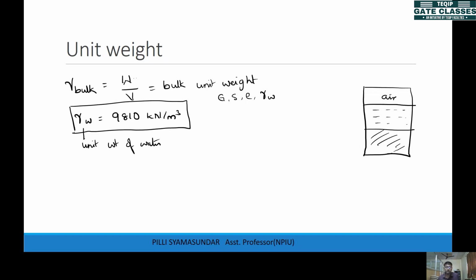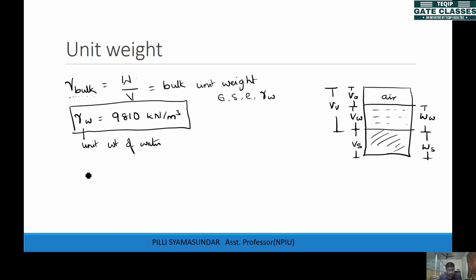Okay, we'll try to arrive at this gamma bulk. So I'll use the same expressions. This is volume of water, volume of solids, and this is volume of air, and combined the air and water volume is volume of voids. This is weight of water, weight of solids, right? Now we'll go with the process.